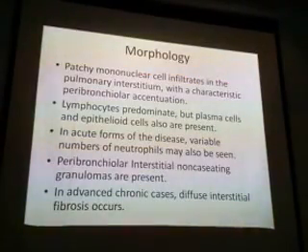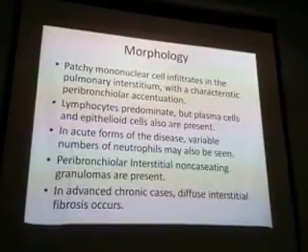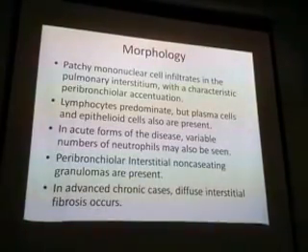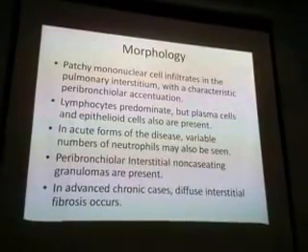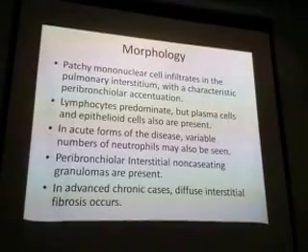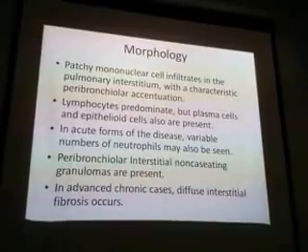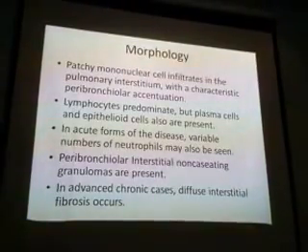Morphology: it will be a patchy involvement. It is not a diffuse involvement. Patchy means patches will be there. Mononuclears are infiltrated in the pulmonary interstitium with a characteristic peribronchial accentuation. Lymphocyte predominant, but plasma cells and epithelioid cells are also present.